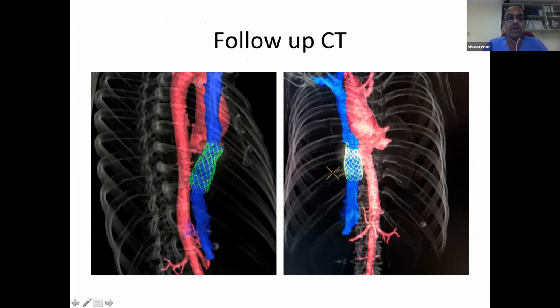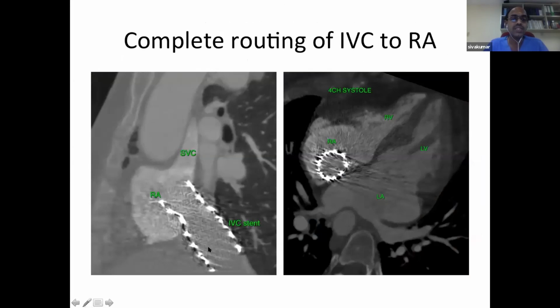Now I will show more and more cardiac structures next. So this is the inferior vena caval stent going into the right atrium, superior vena cava going into the right atrium. The whole thing is right atrium. And this is the posterior left atrium where this is not filling at all. This is the posterior left atrium. This is the anterior right atrium.